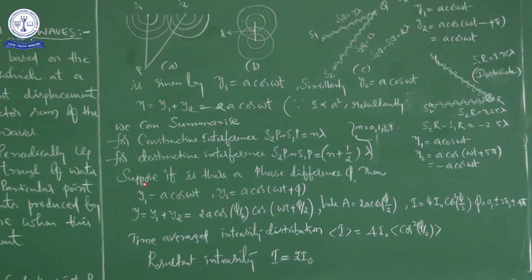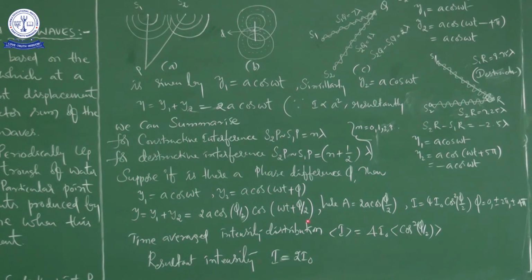See here, suppose y1 is equal to a cos omega t, y2 is equal to a cos omega t plus phi. Then what about y? It is y1 plus y2. So you have to apply a trigonometric formula, cos a plus cos b, which is equal to 2 cos (a plus b) by 2 cos (a minus b) by 2. So here you can write 2a cos phi by 2 cos (omega t plus phi by 2).